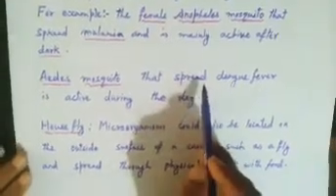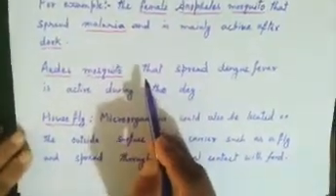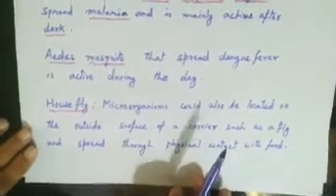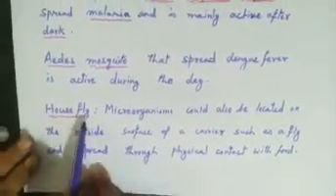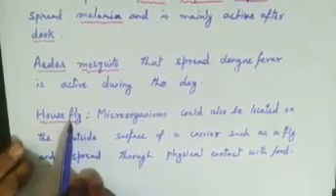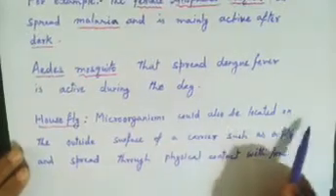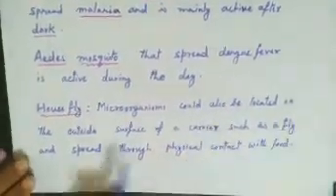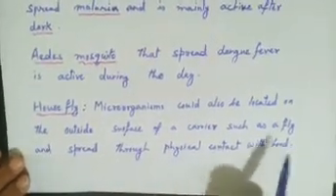So here you can see, it is not only biting that transmits diseases. Disease may also be spread through the feces of a carrier, like the housefly, which can also spread diseases. Microorganisms could also be located on the outside surface of a carrier such as a fly and spread through physical contact with food.